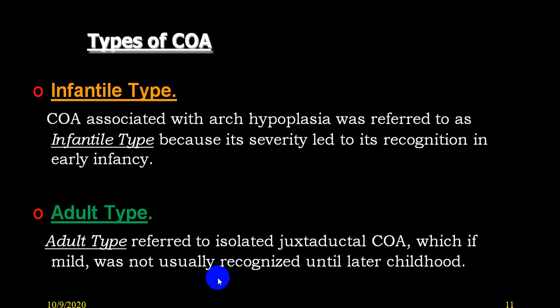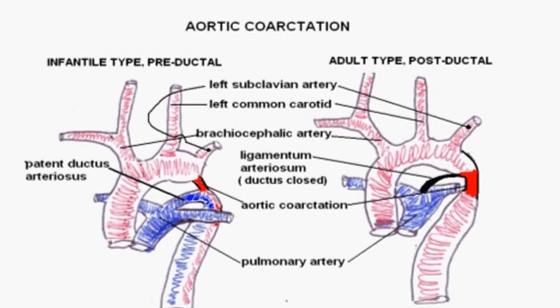While this adult variety is a mild variety, so it is recognized late, hence it is also called an adult variety. Here you can see this is a mild variety and by and large it is postductal. Preductal are usually severe varieties and they are called infantile, while this is called adult variety.